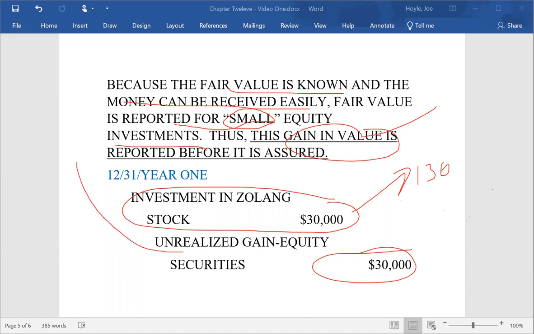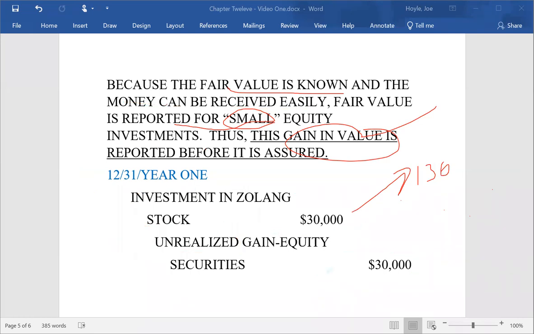To let decision makers know, they use the term unrealized. That means that the stock has not yet been sold, and so therefore the stock could go back down. That's kind of a warning. We're going to recognize the gain, yes, we are, but it's not yet assured. It could go back down, but that records this investment at its fair value of $130,000 and records the unrealized